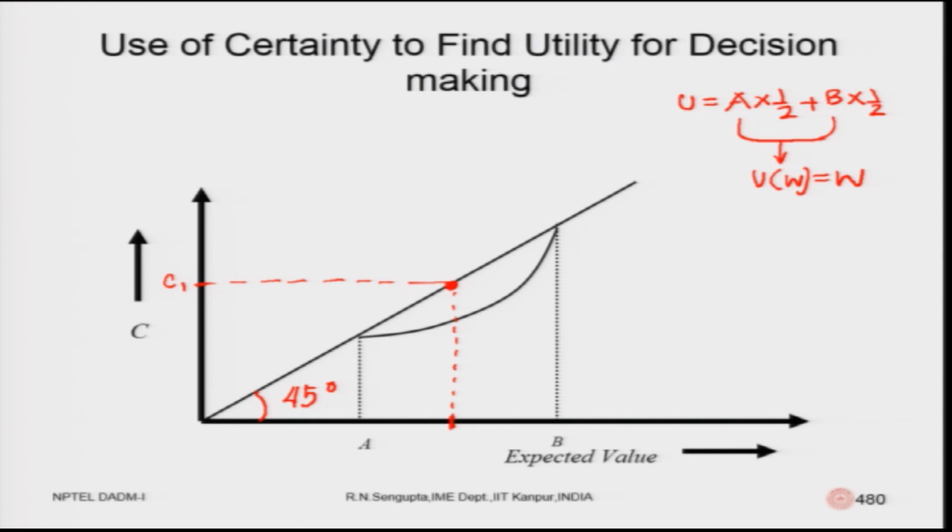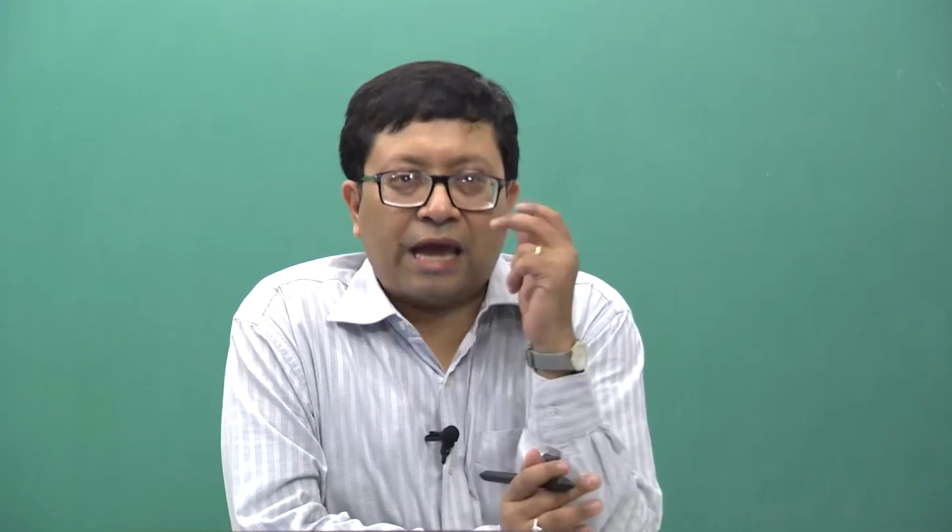You keep a value of C1 on the table on one side, the left-hand side, and you keep a fair gamble with values of A and B on the right-hand side, where the probabilities, as you know, are half and half. So, a person enters, consider you enter, and you are told that there is one certainty value with probability 1, which is C1, that is money of some sort. What the units are, let us not discuss; it can be anything: dollars, euros, rupees, yens.